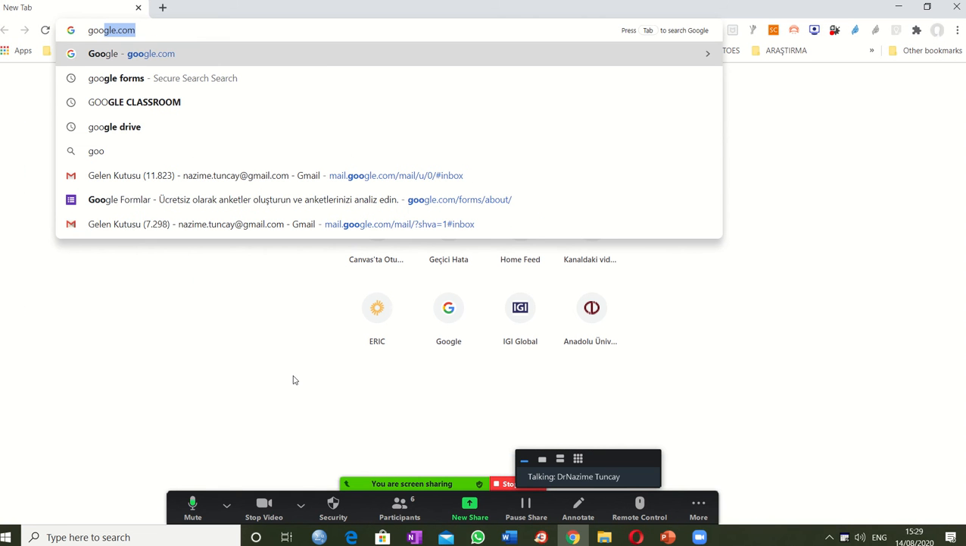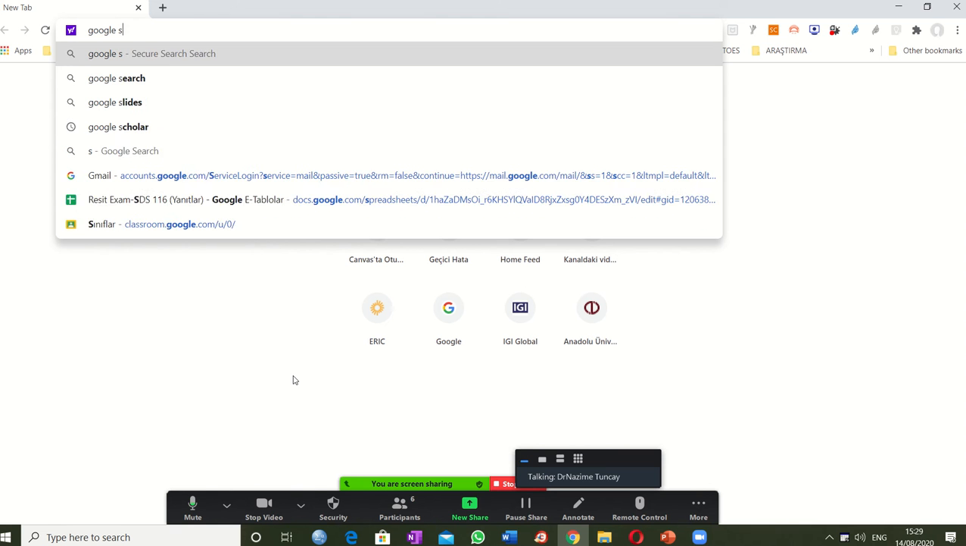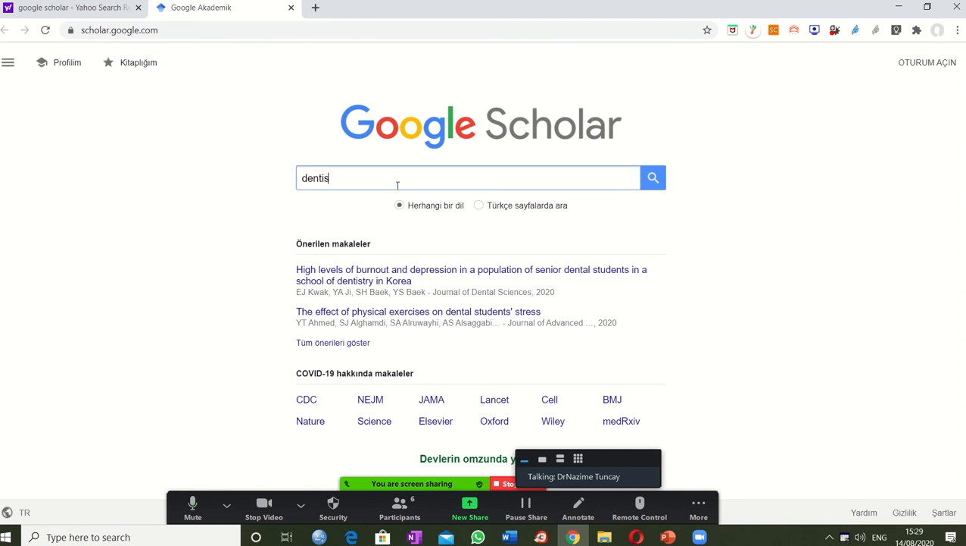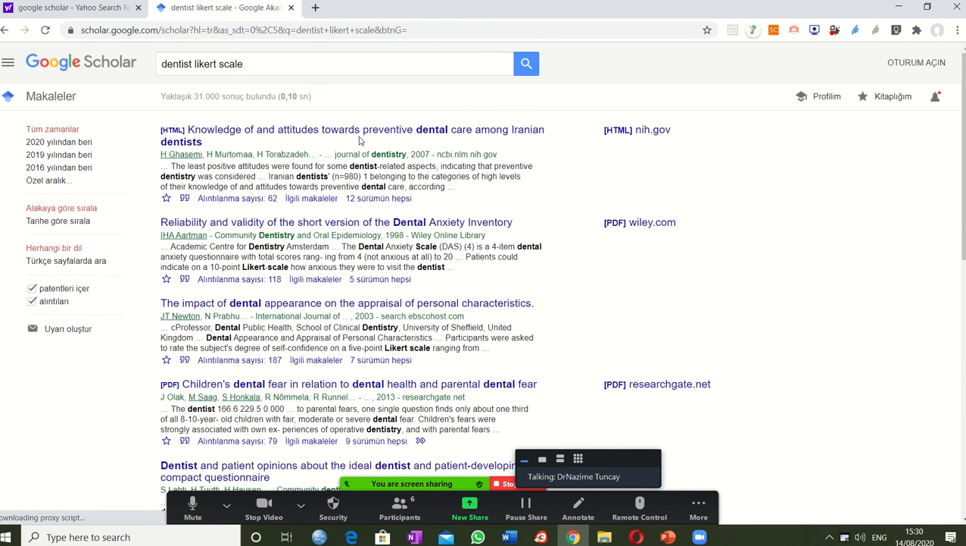Yes, there are some platforms that you can use to find statistical articles. I'm going to open Google Scholar, and I'm going to write dentist Likert scale. I didn't write 5 Likert scale, because maybe I will have 3, 4, 6 Likert scale. I wanted to find all of them. Did I find anything? Yes, so these are articles.